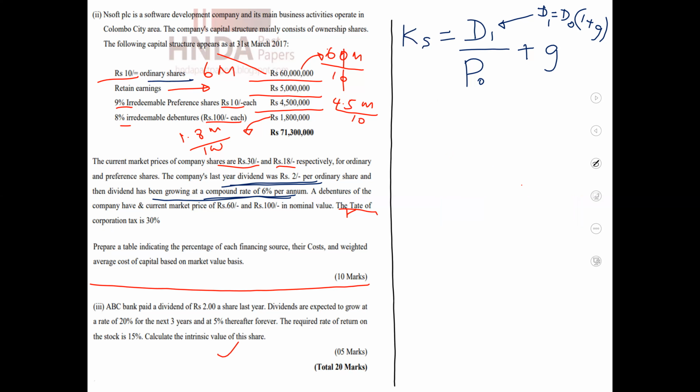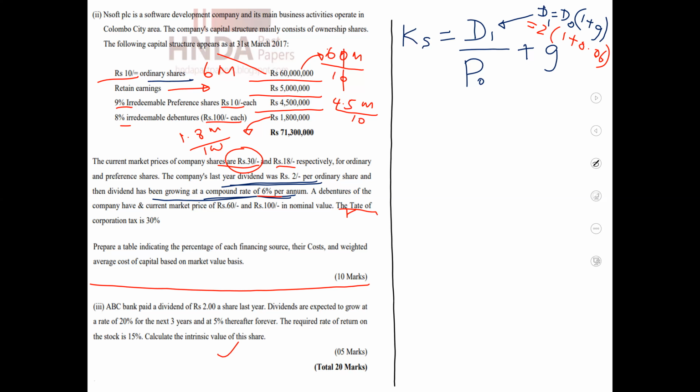D1 can be calculated. How? Two into 1 plus G, 6%, 0.06. That is the D1. Then the value of D1 is 2.12. Then P0, the market value, has been given as 30 rupees. That is the P0 value. G has been given as 6%.